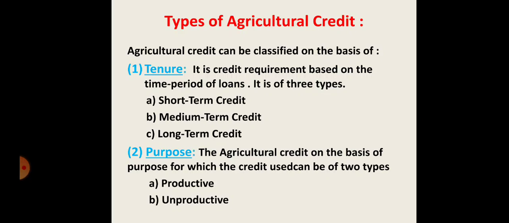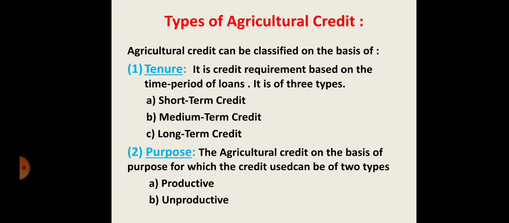But at present we don't know what the situation is, because that sector is totally dependent on climatic conditions and the weather. So that's why that sector is a risky sector. The productive loans are loans related to agricultural production. If credit is provided in the proper way, then production and productivity increase. This is the source of that production.